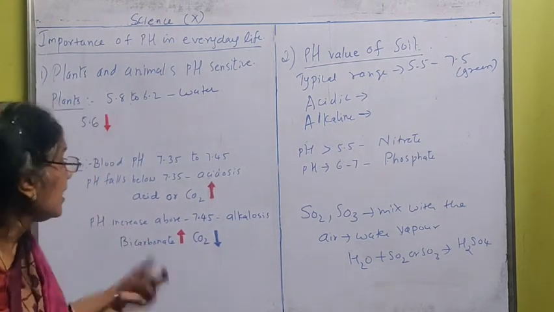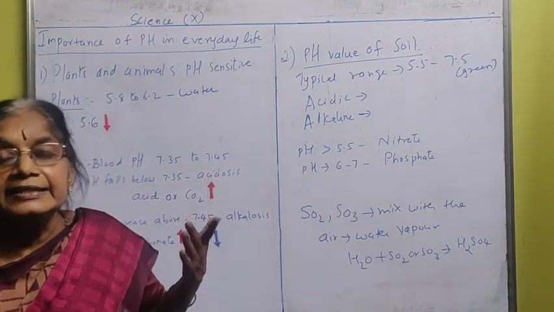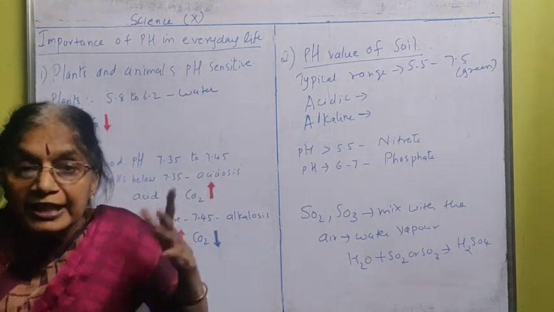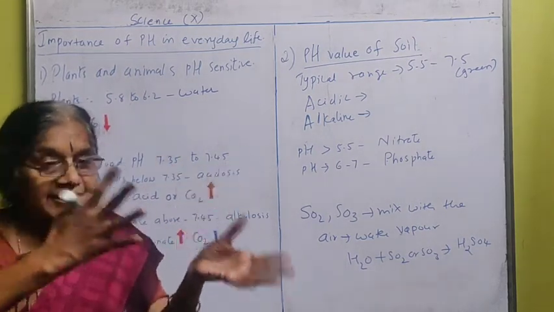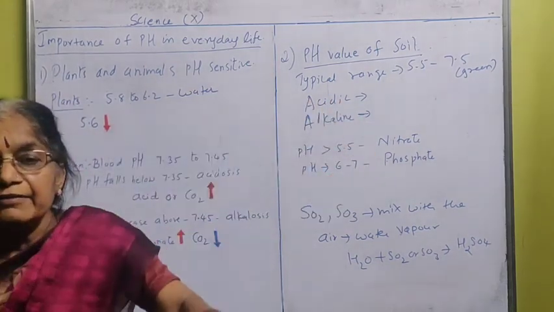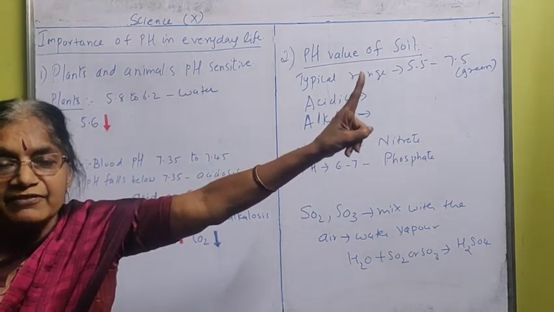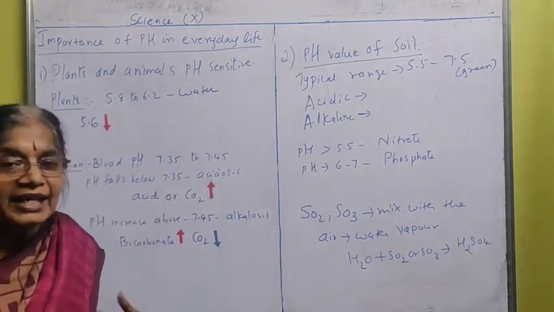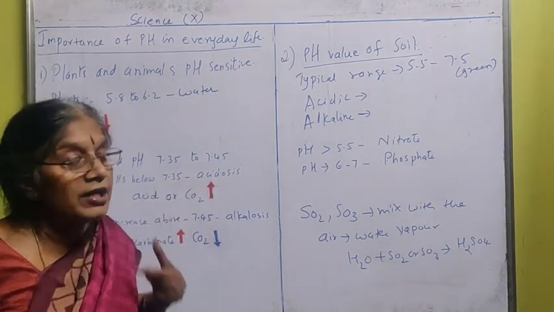What is this acidosis? The acid level in the body will increase, or the carbon dioxide level will increase in our body. That means in the exchange of gases, the carbon dioxide should be thrown out as waste. It won't be thrown out. It will remain in our body. Only a small percentage of carbon dioxide will be thrown out. So carbon dioxide starts accumulating in our body, or the acid starts accumulating in our body. So we suffer from a disease called acidosis.